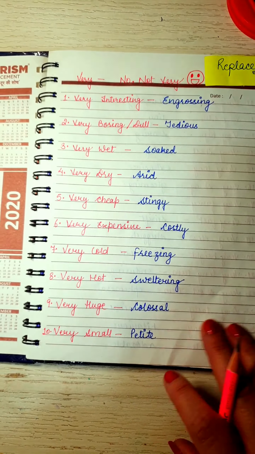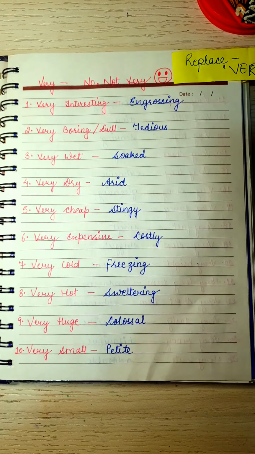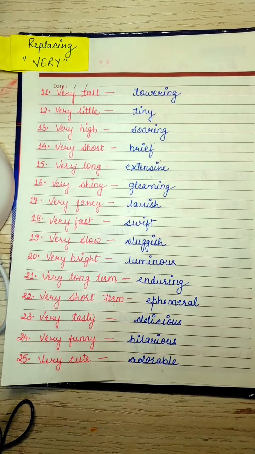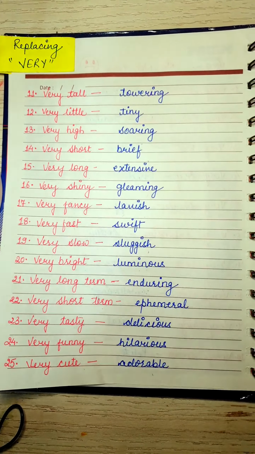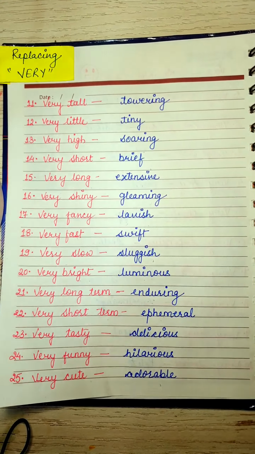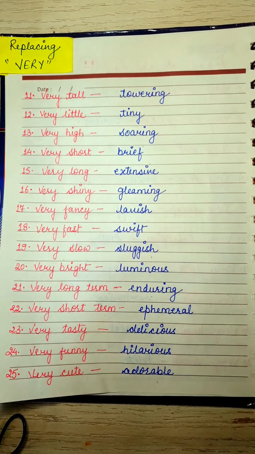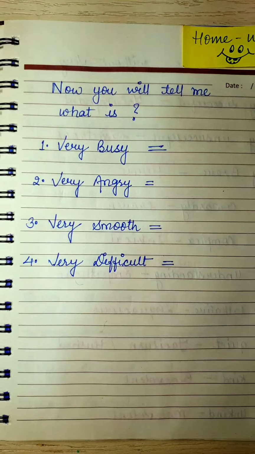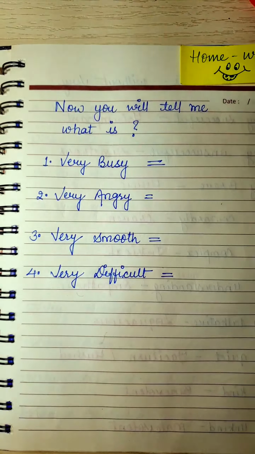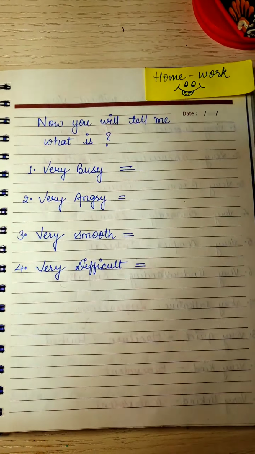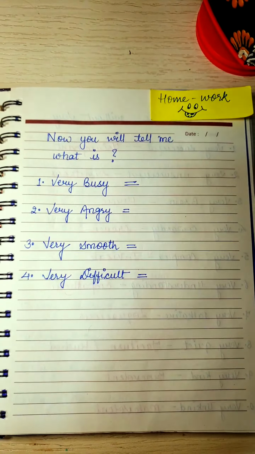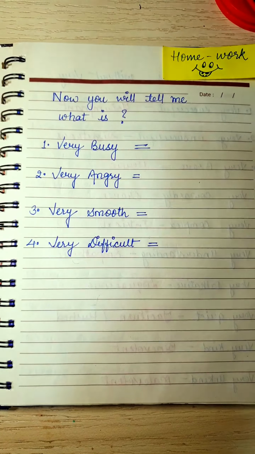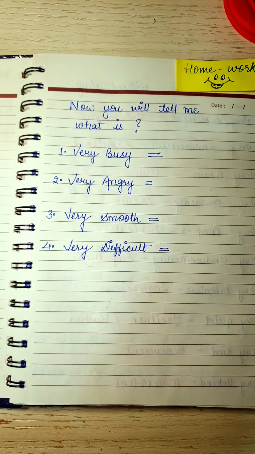So guys, we have seen around 25 words in this video session. Here are all these 25. I have noted down all the words for you so that you can take a screenshot and easily write them. Also, there is a very short and very quick homework for you. Tell me the words for very busy, very angry, very smooth and very difficult. Please comment these four words below.